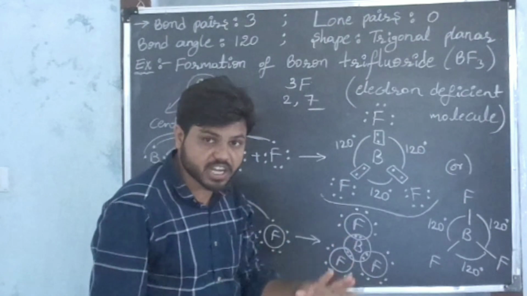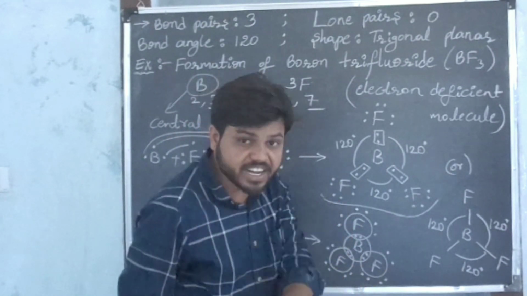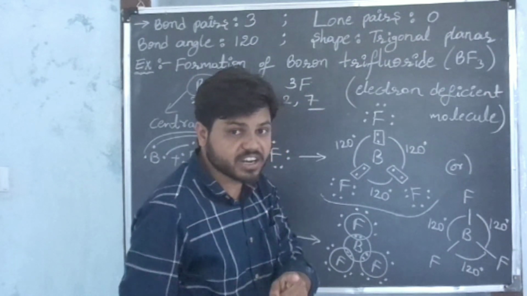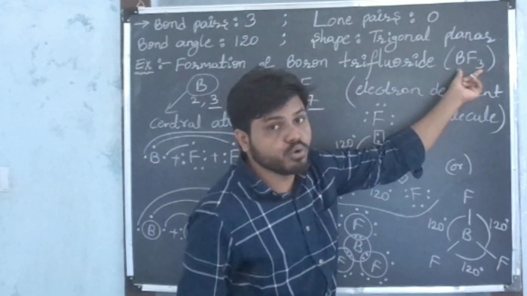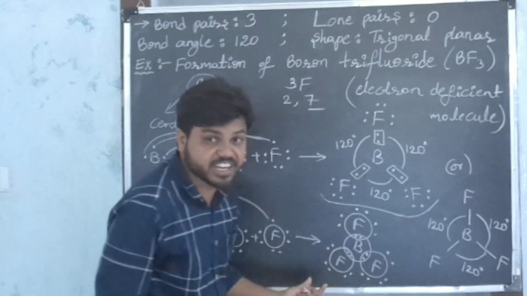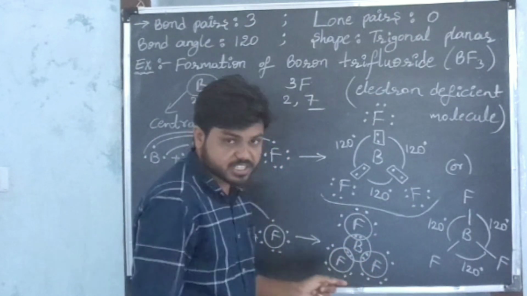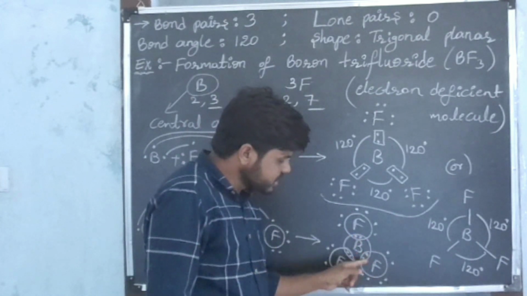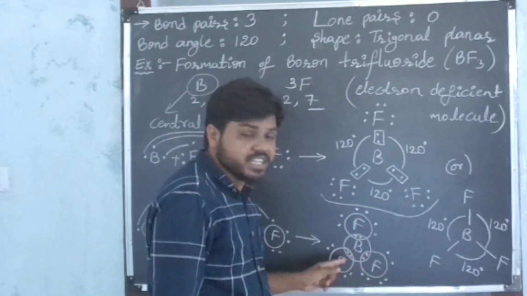See the central atom of the molecule: boron is the central atom. It possesses only 6 electrons. The central atom of the molecule possesses only 6 electrons.